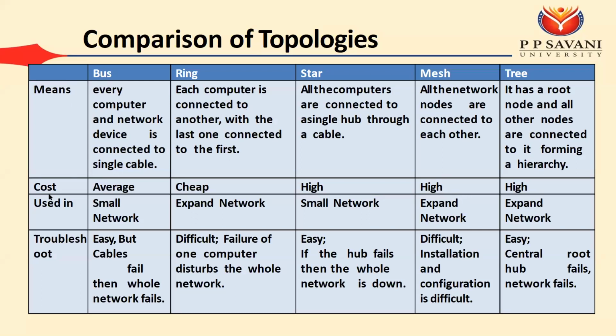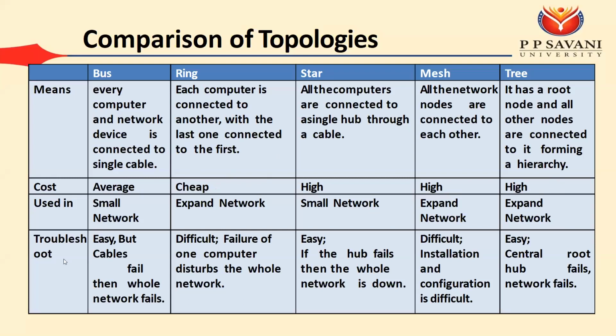Regarding cost, the highest cost is for the mesh topology. Star also has a high cost, and tree has a high cost. Bus has an average cost, and ring topology you can say is cheap. Bus topology is used in a small network. Ring can be used to expand the network. Star is used in a small network, while mesh and tree can be used to expand the network.